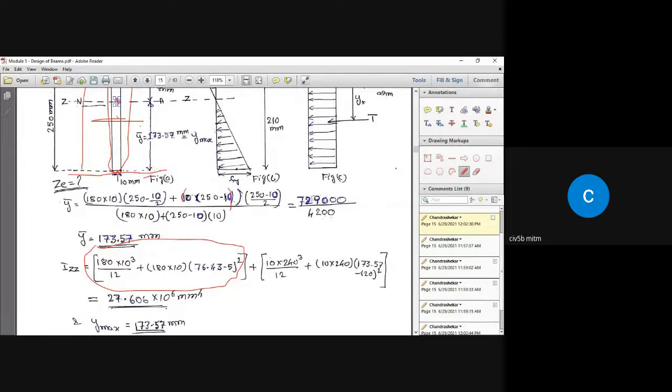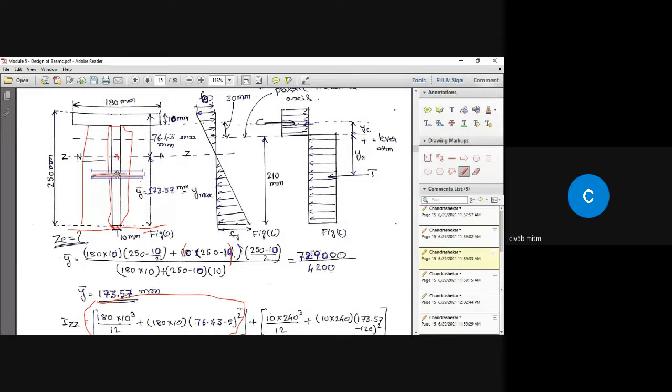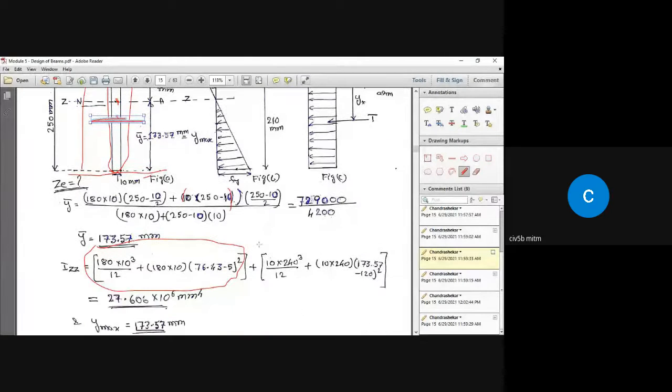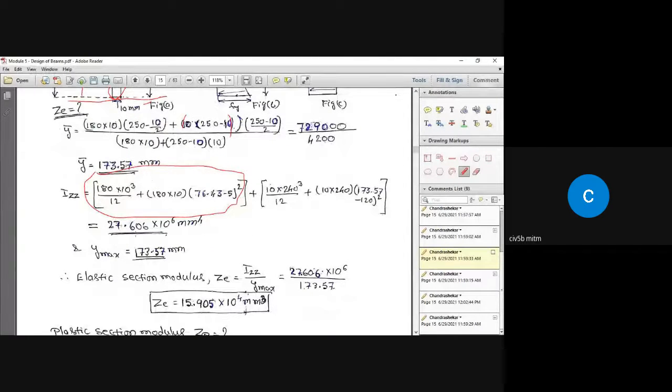That is given by 173.57 minus 120. 120 is the distance of the centroid of this area from the bottom, and square it. So once you have this, add those numbers. Finally, you get the moment of inertia of the section about its own centroidal axis.